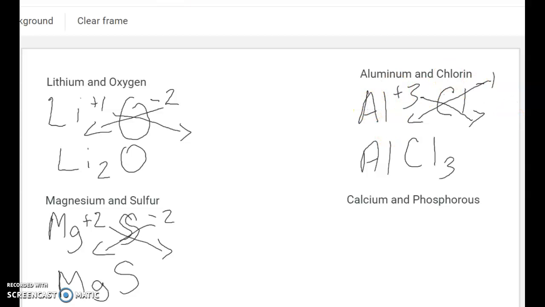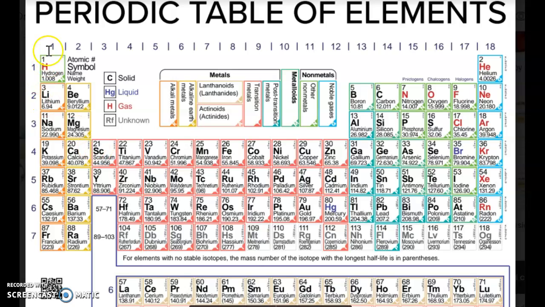And again, you can count that based on where they are. Most of the time your cations are going to be in group 1, group 2, and group 13, and your anions are going to be from group 14 all the way to 17. And you can count backwards if you'd like to as well: 8, 7, 6, 5, 4, 3, 2, 1. Again, skip the transition metals for right now. We're not using these as of yet. But again, 8, 7, 6, 5, 4, 3, 2, 1.